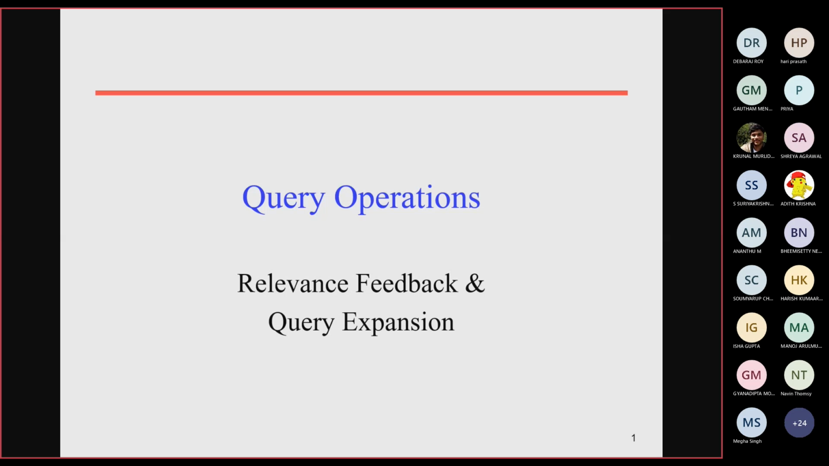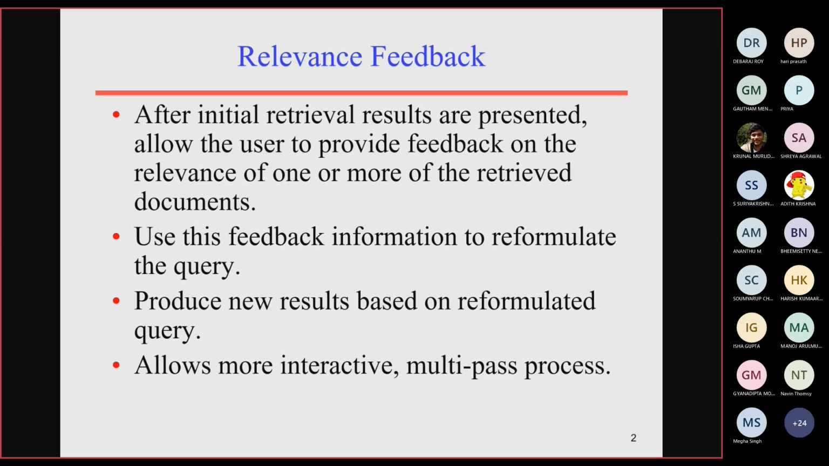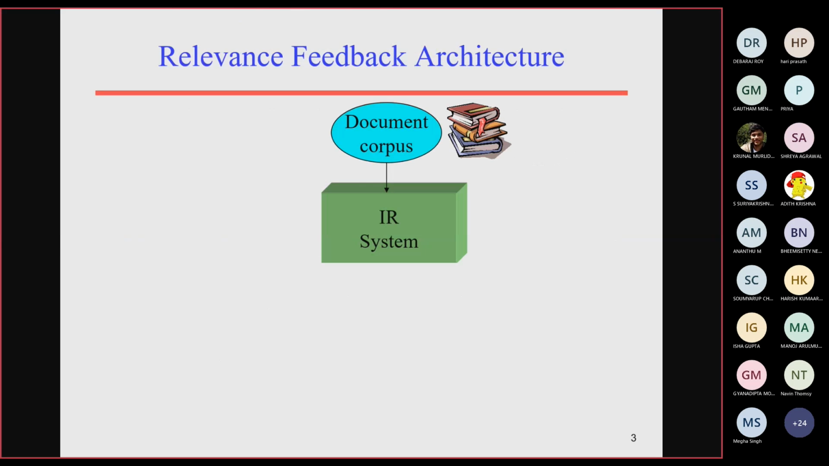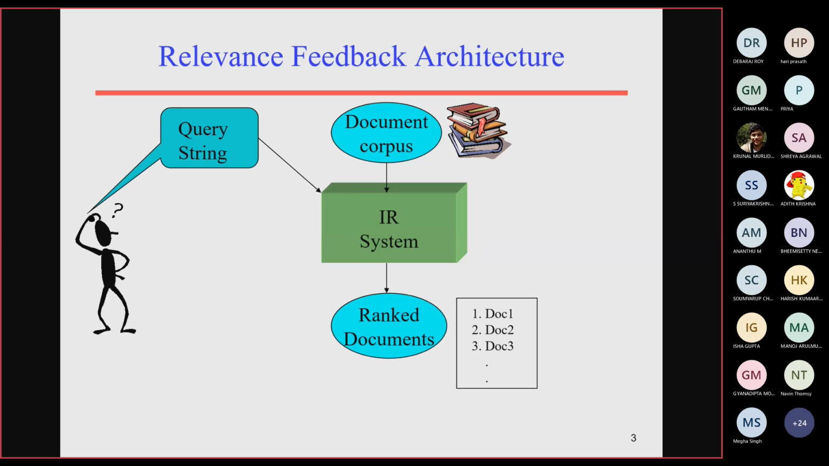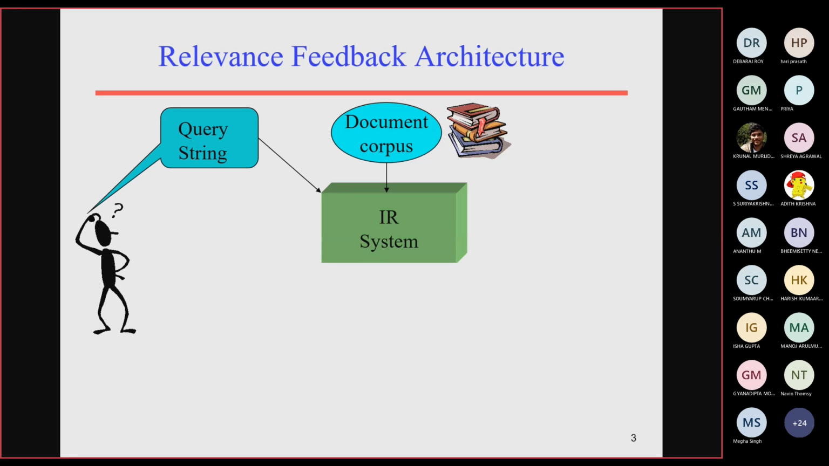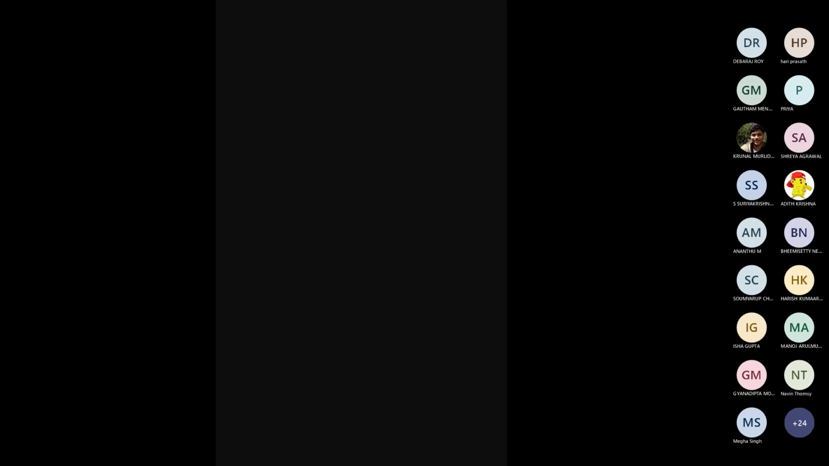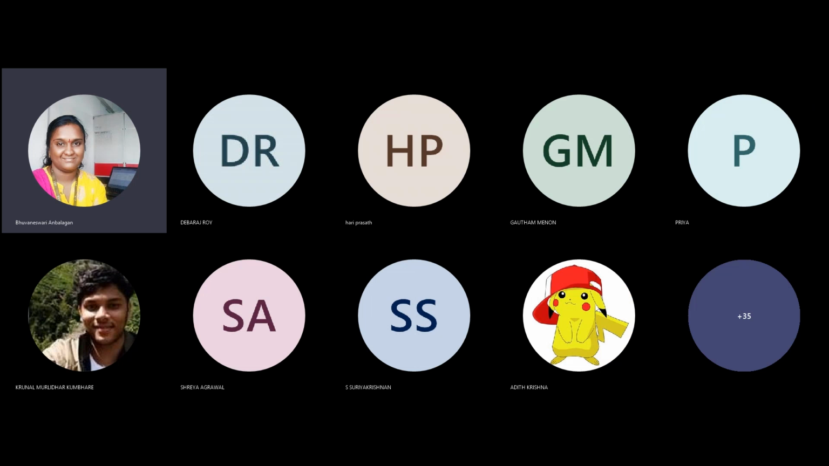So we have covered the Rocchio algorithm and the kappa measure. Now for today's class, we are going to deal with query expansion. We have seen the various levels of relevance feedback. Given an IR system, a document corpus will be available, and then the query string will be issued by the online user. So, based upon the